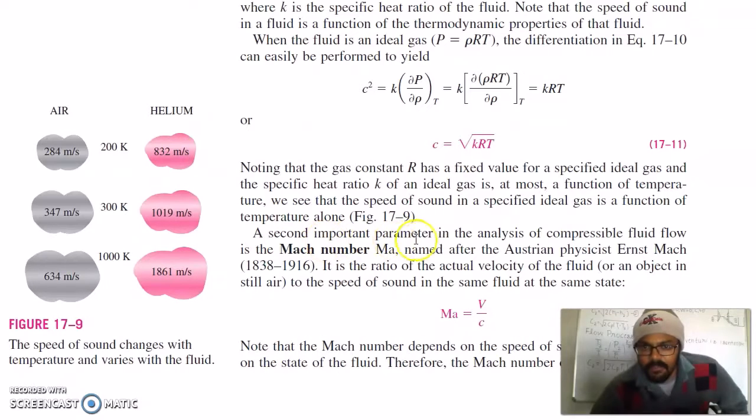A second important parameter in the analysis of compressible fluid flow is the Mach number, named after the Austrian physicist. It is the ratio of the actual velocity of the fluid or an object in still air to the speed of sound in the same fluid at the same state. This is your velocity of the fluid and this is your speed of sound.